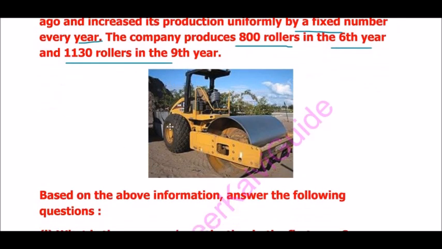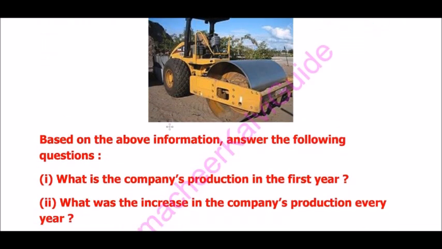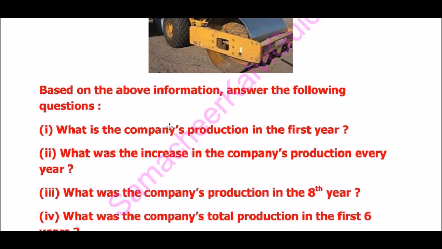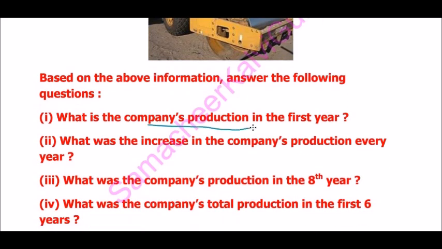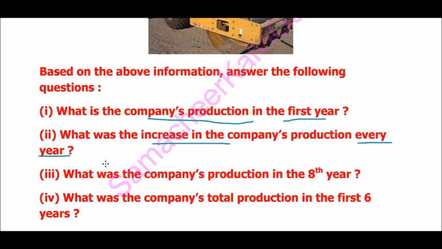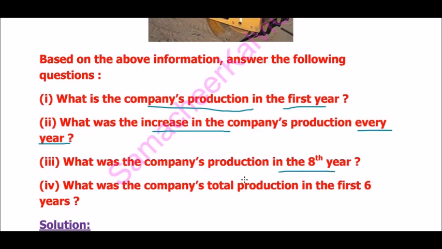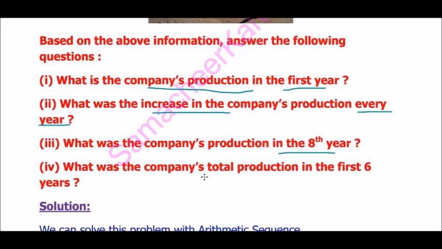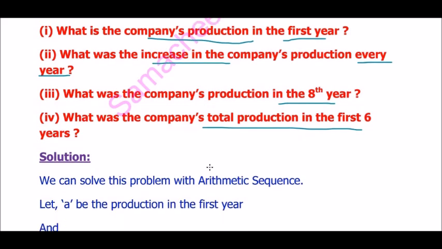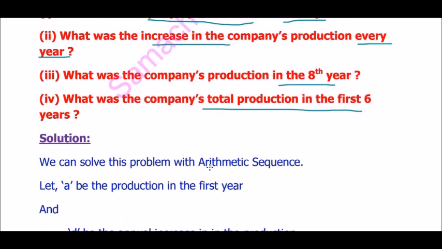Based on the above information, answer the following questions. What is the company's production in the first year? What is the increase in the company's production every year? What is the company's production in the eighth year? And what is the company's total production in the first 6 years? So we will go to the solution.